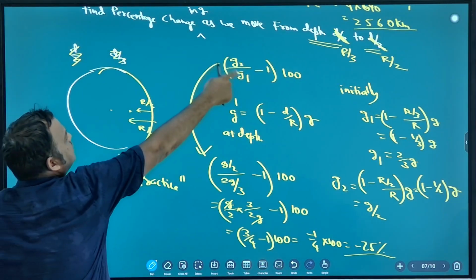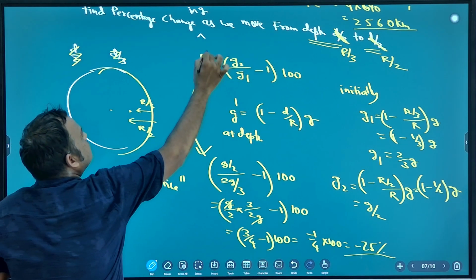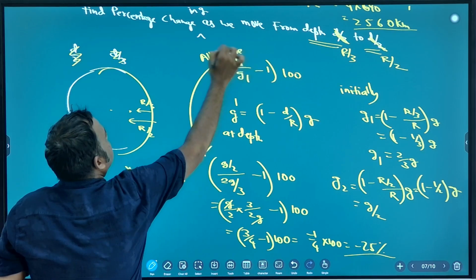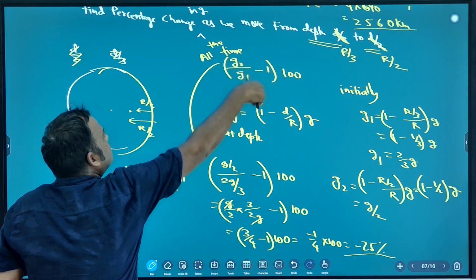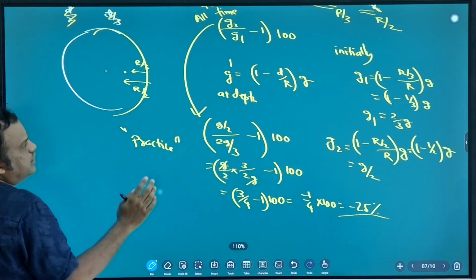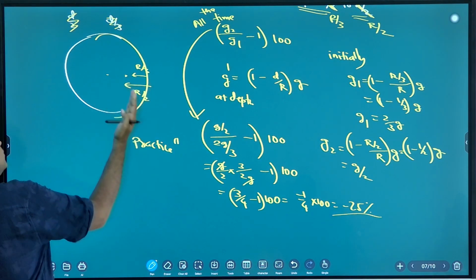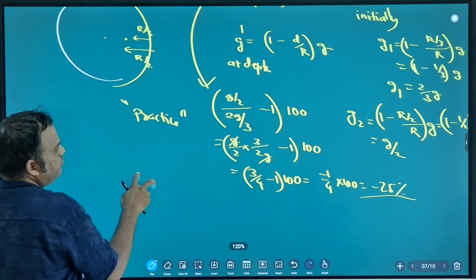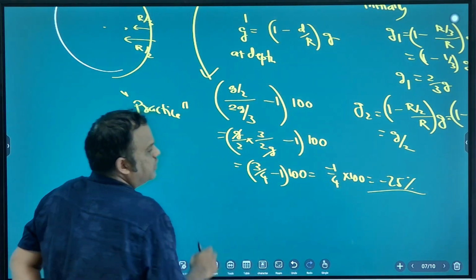This is your all-rounder formula, final by initial minus 1 into 100, and you can use it every time. So initially you are at depth r by 3, finally you are at depth r by 2. So gravity will decrease by 25%.